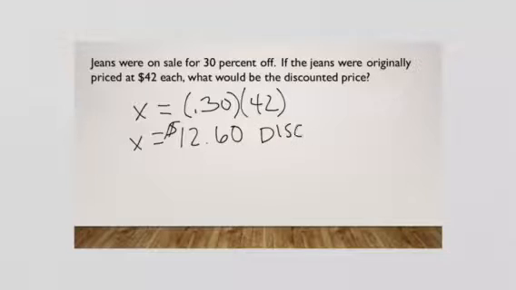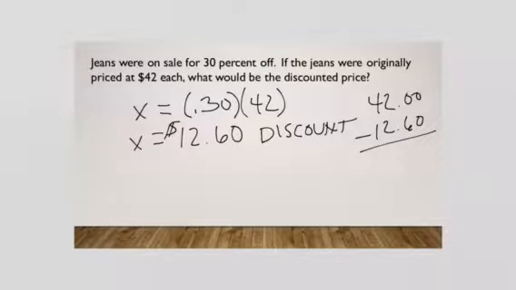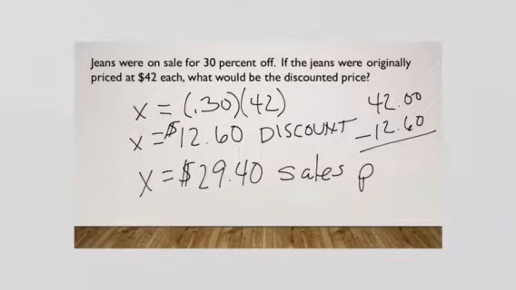Now that is our discount. So now we have to find our new price. How do we do that? We do 42 minus 12.60. And let's see what we get. 42 minus 12.60 equals $29.40. So it costs $29.40 is the new sales price or discounted price. Okay, so that all looks pretty easy. And we'll show you some other tricks later on how you can shorten this problem even more.